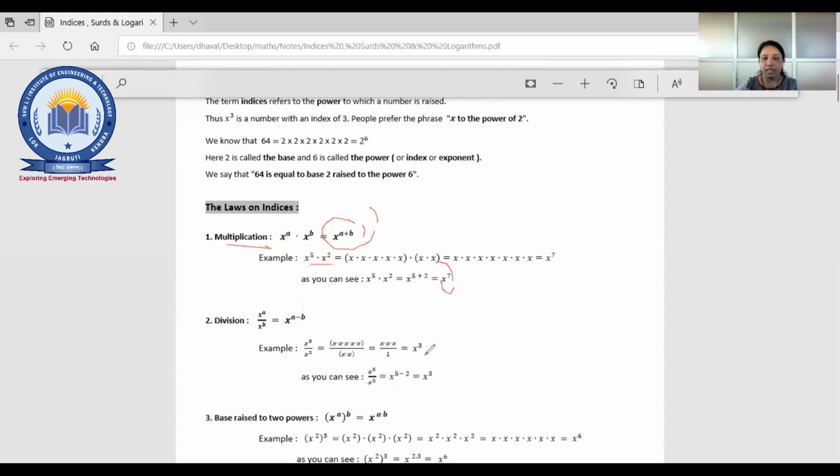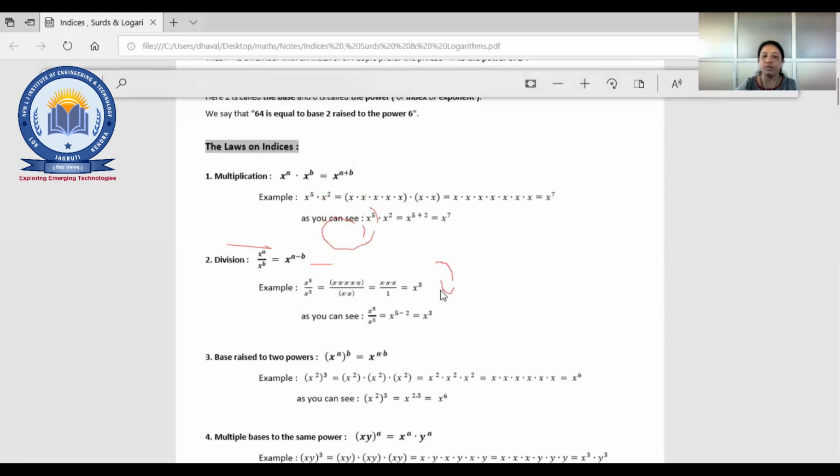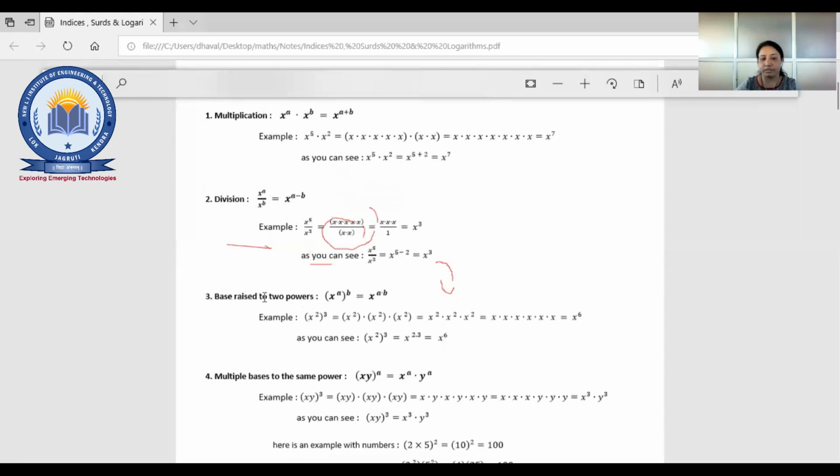Fine. If you are having any doubt in between, you can write in the chat box or raise your hand, right? We will see it in some detail later. Okay, fine. The first rule is for multiplication, the second one is for division. Now the third rule is for the power of a power.